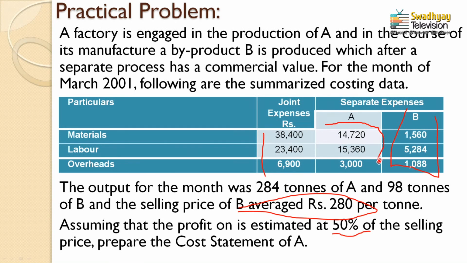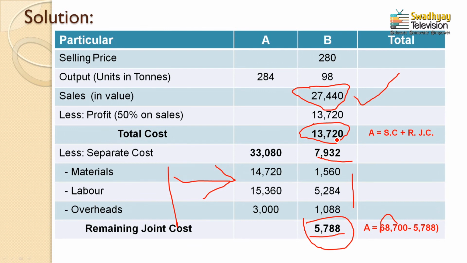So now these three expenses, material, labor and overheads, separately for product A, are already written here: 14,720, 15,360 and 3,000. The total amount of separate expenses comes to 33,080. So 33,080 rupees is the separate expenses. What is the formula for total cost? The total cost formula is very simple: separate expenses plus remaining joint expenses.